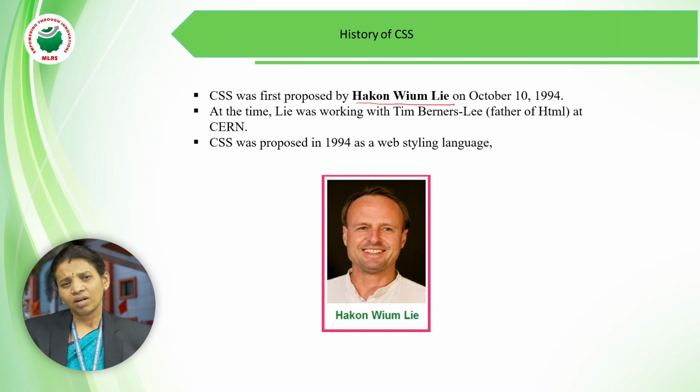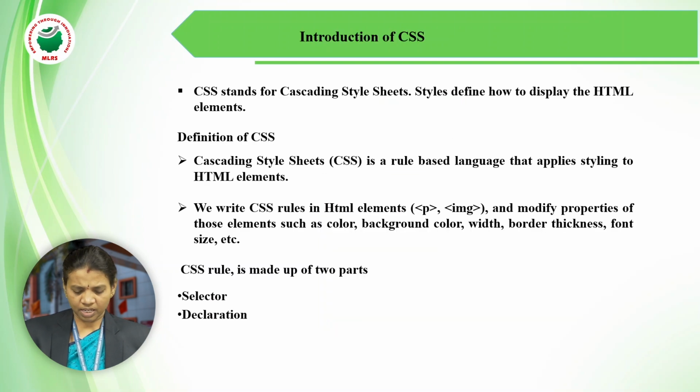Already in HTML there are so many attributes. But even so, with the help of CSS, Cascading Style Sheets, we can decorate more easily. Once we have written the code, we can use it to execute the same styling across the entire body of the program. CSS means Cascading Style Sheet, which controls how to display the HTML elements.